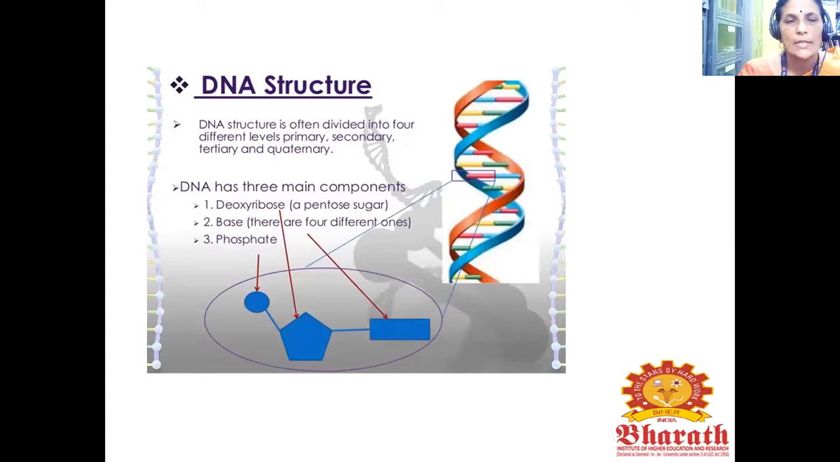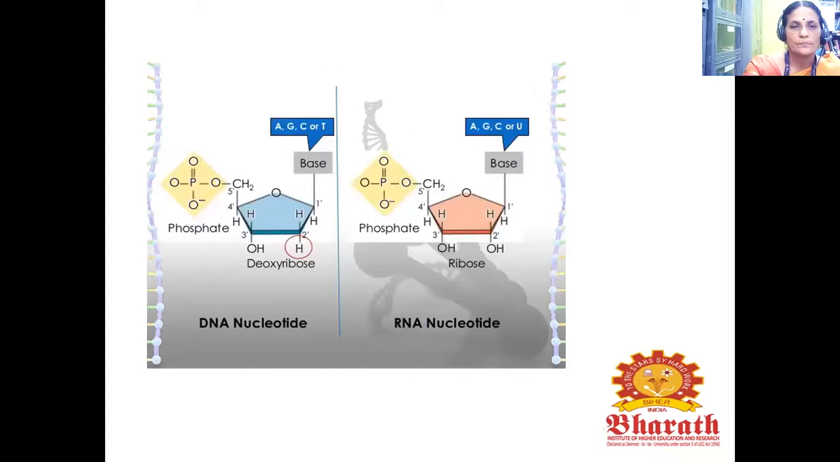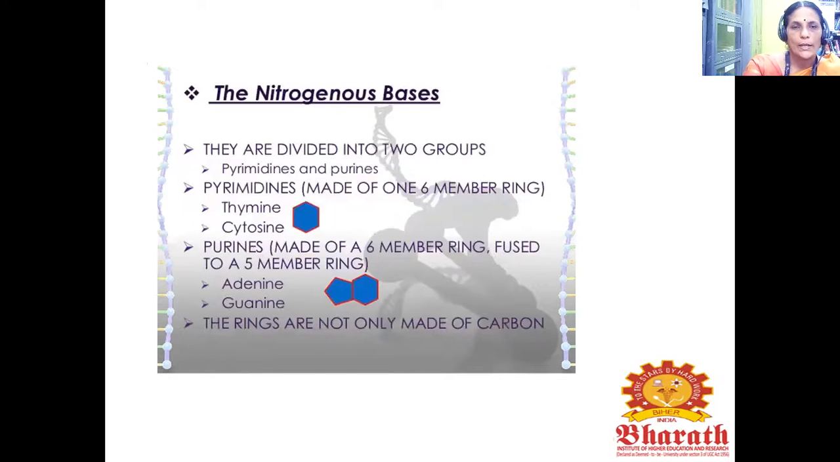Next, let's see the DNA structure. DNA structure is often divided into 4 different levels: primary, secondary, tertiary, and quaternary. DNA has 3 main components. The first one is deoxyribose, a pentose sugar. The second one is the base; there are 4 different ones. The third one is phosphate. The first picture shows the DNA nucleotide. The second one is the RNA nucleotide.